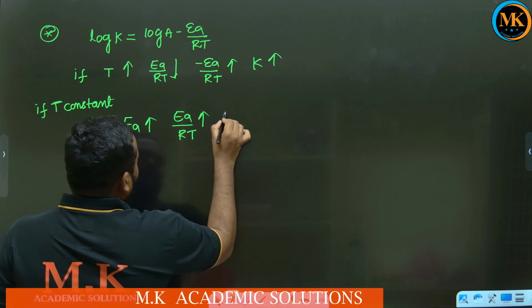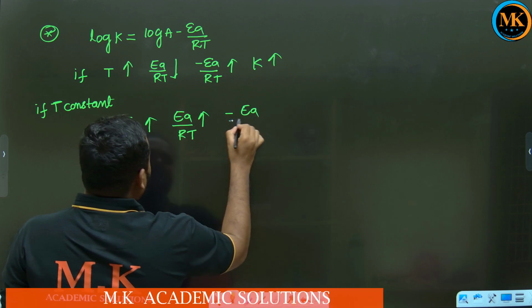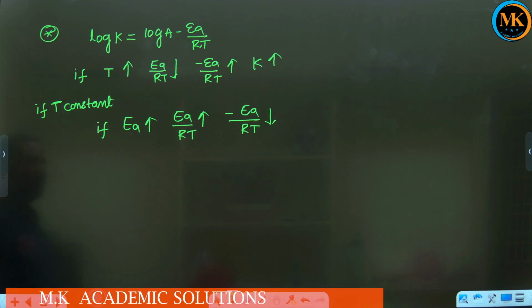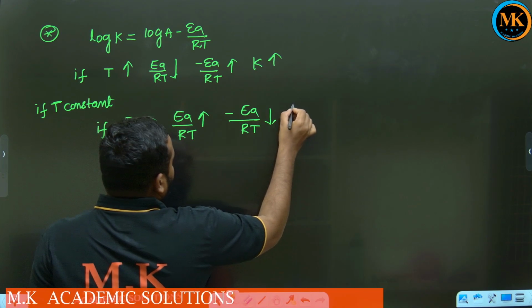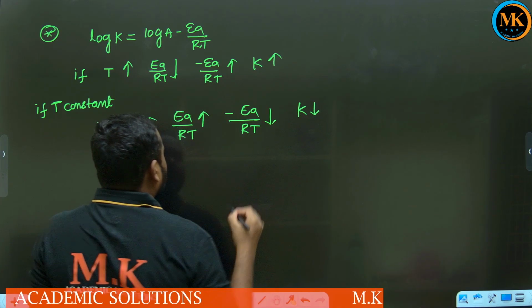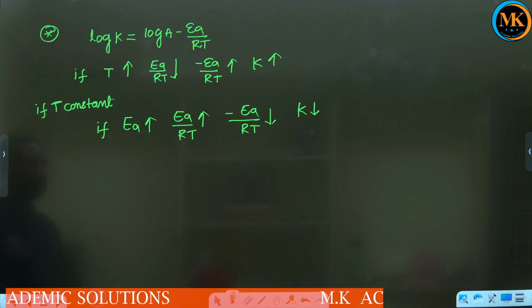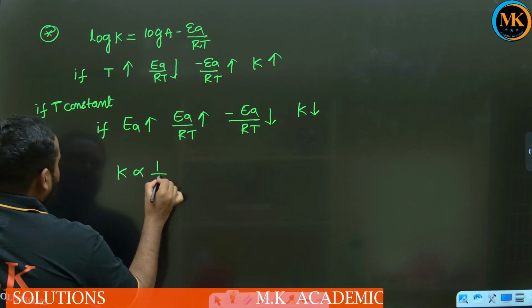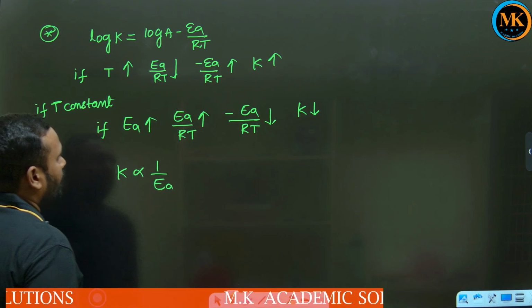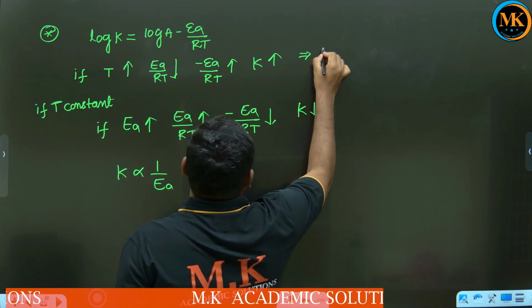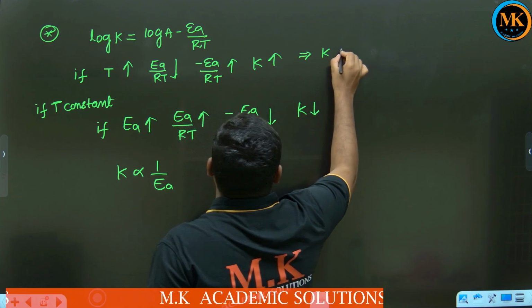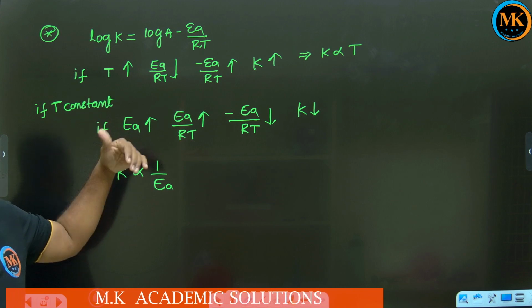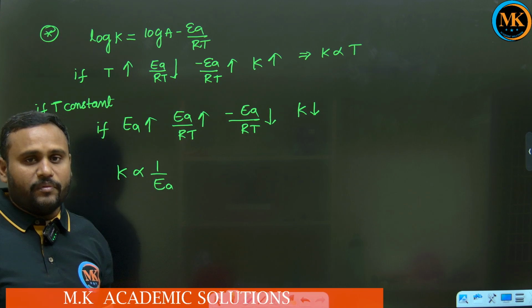If Ea by RT increases, minus Ea by RT decreases. If minus Ea by RT decreases, K decreases, the rate constant decreases. Means rate constant and activation energy are inversely proportional, and rate constant and temperature are directly proportional. In this way we give some conclusions from this equation.